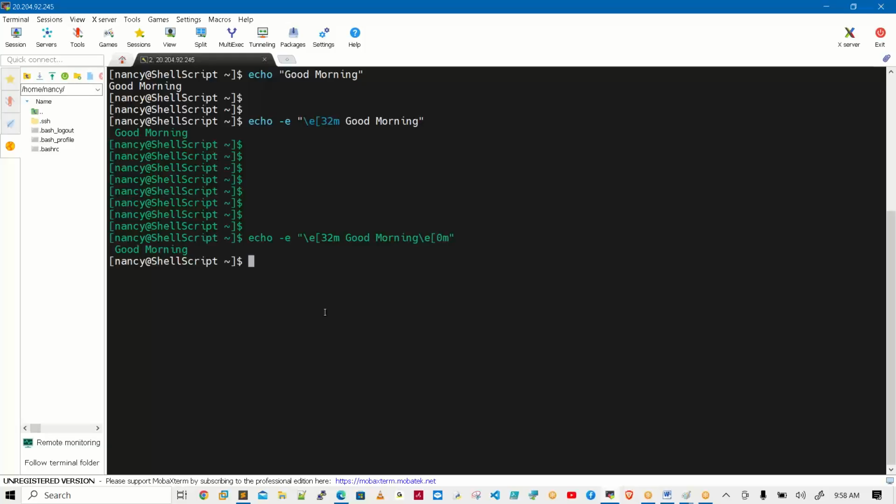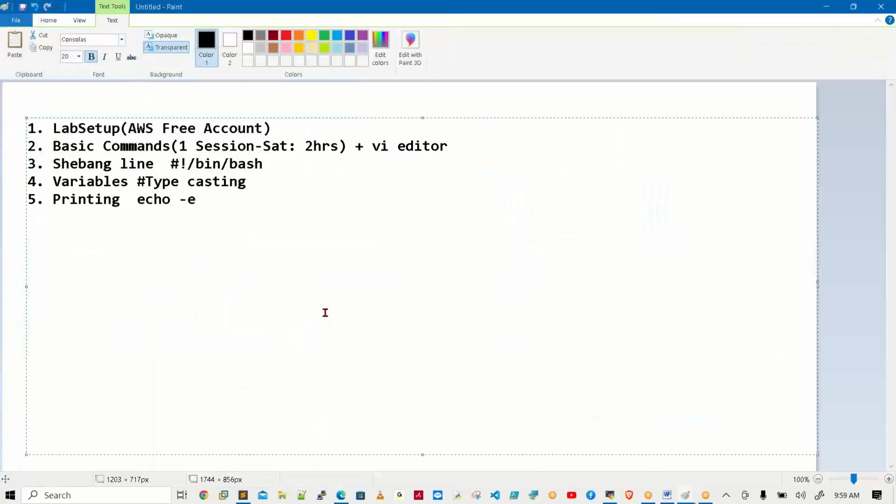See how to stop it. Yes, I stopped that one. -e, -n, I mean special characters. See this one, how to print multi-line statements. Especially for the echo command, that is a very important one.